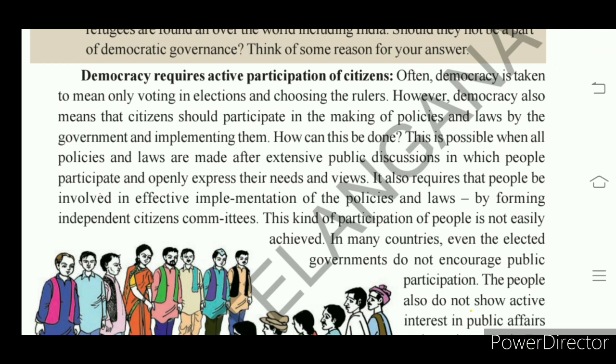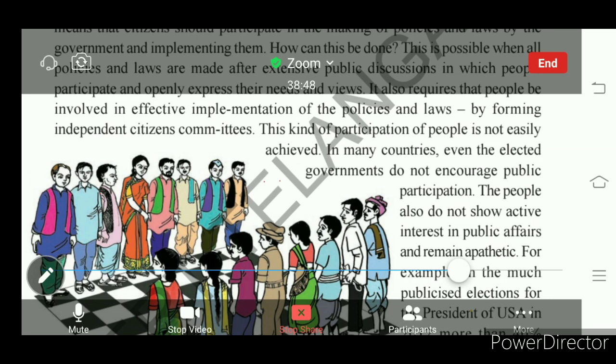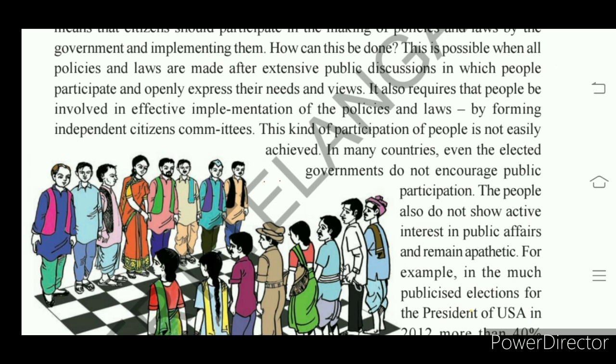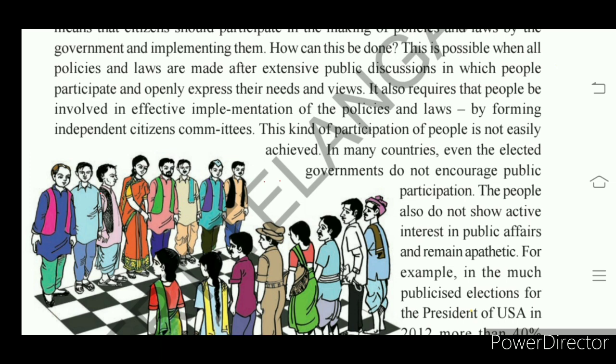Through the unions, they can express their views and conduct debates and discussions. This kind of participation of the people is not achieved easily. In many countries, even the elected governments do not encourage public participation. Governments do not encourage it, because if the people do not like the government, they will go on criticizing it. Do you think the government will allow its criticism? So in any nation where the government is elected by people, they do not encourage public participation.